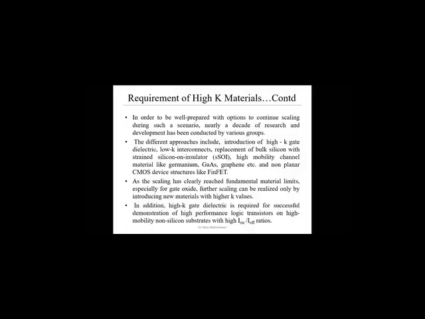But it started creating problems with the scaling of the device. So one of the solutions is the high K device. Okay, high K dielectric material we use. Now, on is defined as follows: whenever the device is on, a proper channel is formed between source and drain, and proper gate voltage and drain voltage are applied. When the channel is available, we say the device is on. In that case, we get some drain current, that is called on current.